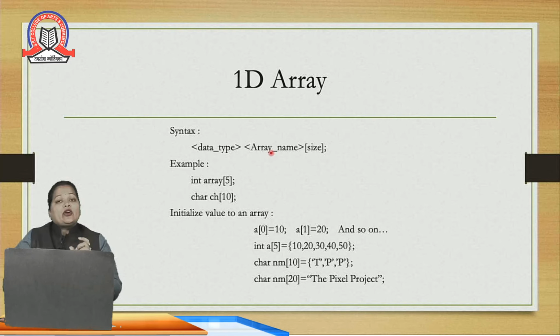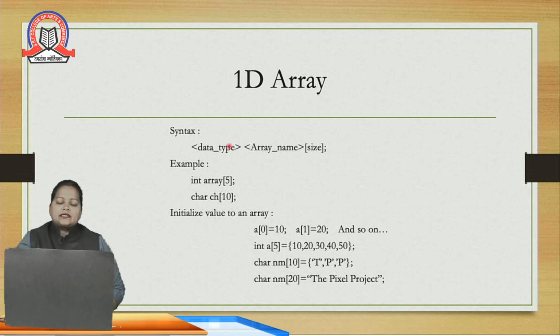We cannot give blank space in an array name or identifier. We cannot use a keyword as an identifier, means I cannot use int or if for my array name, because those are keywords. Instead of space we can use underscore or dollar. So these are the rules for declaring an array.